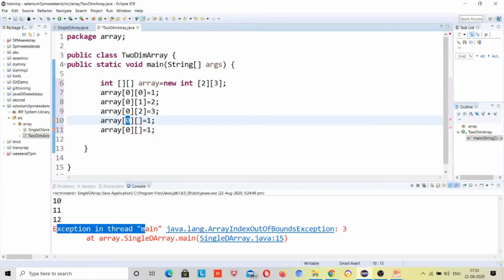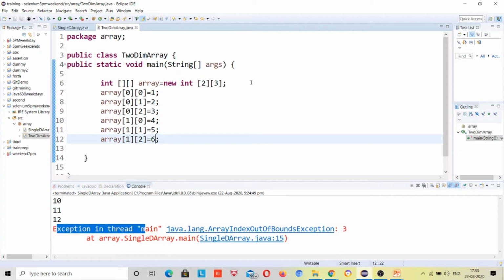Now 1 0 is equal to 4, 1 1 is equal to 5, 1 2 is equal to 6. Right, until here. If anybody has any problem, then please tell me, otherwise I will be moving forward.